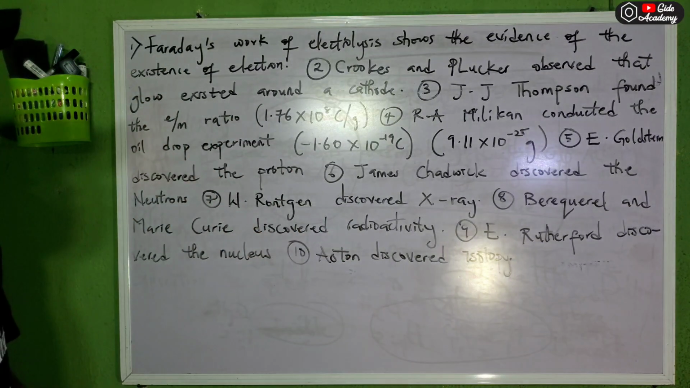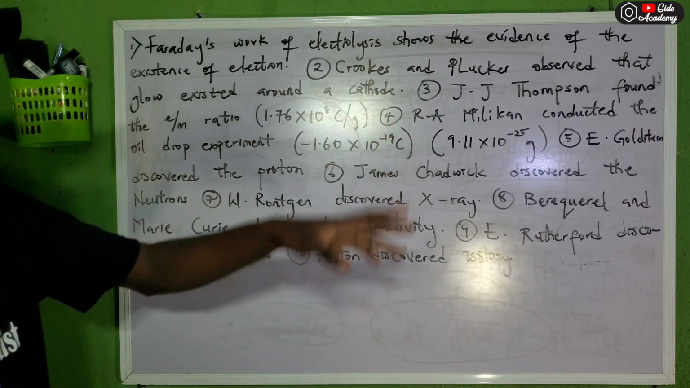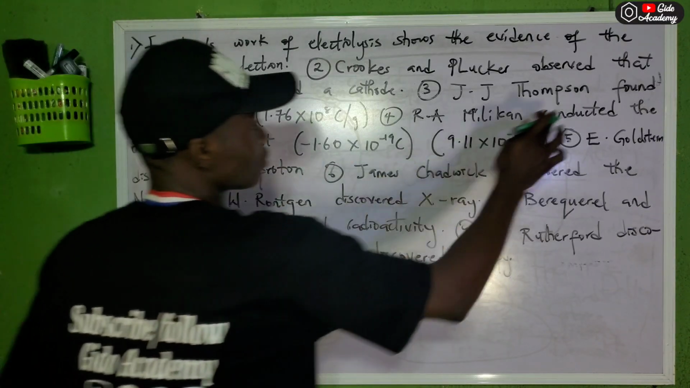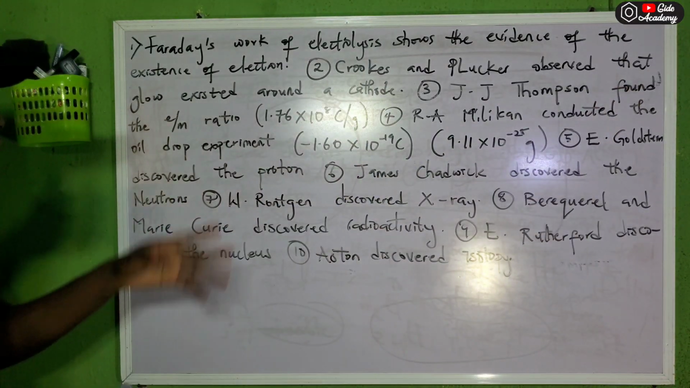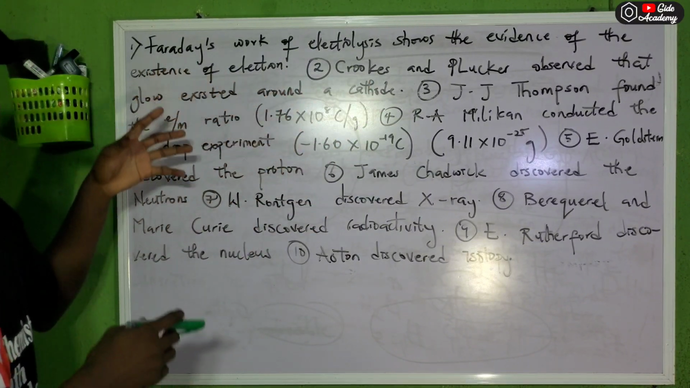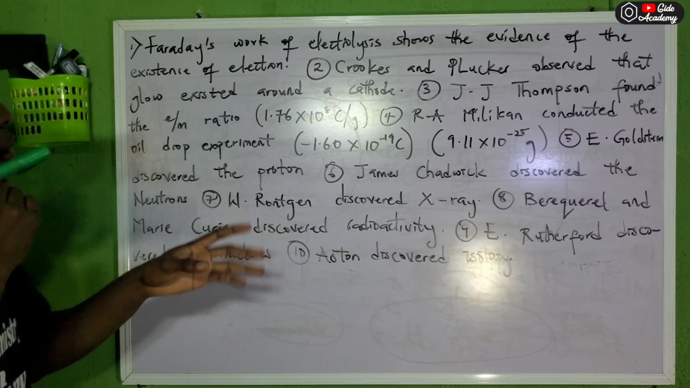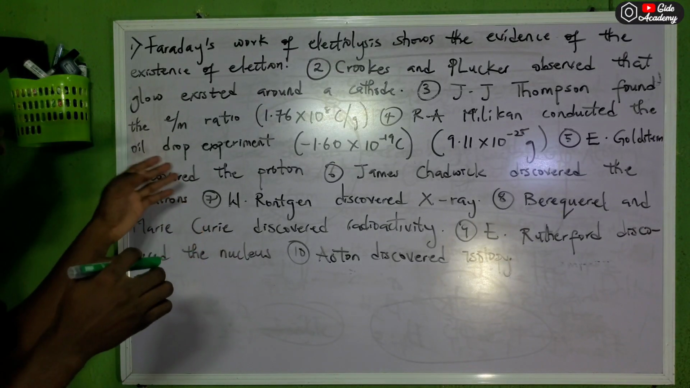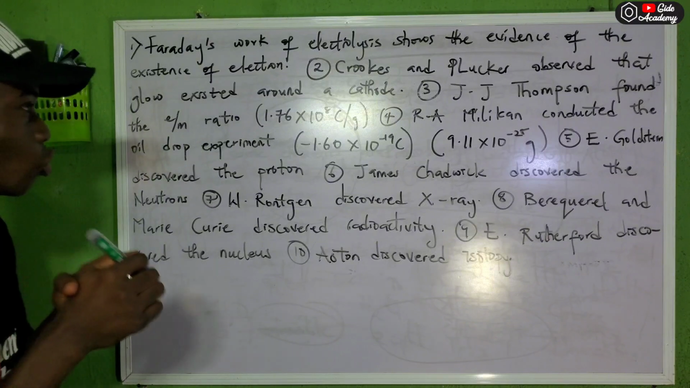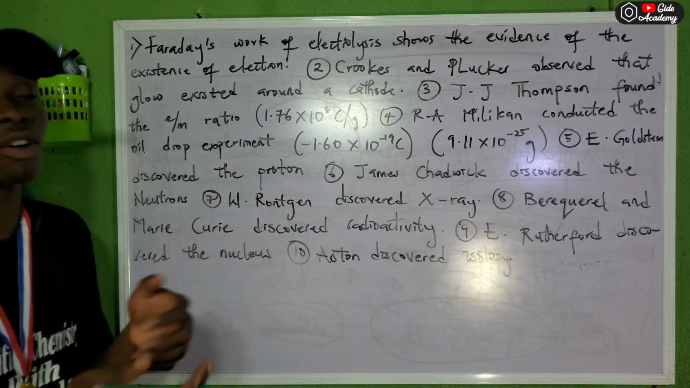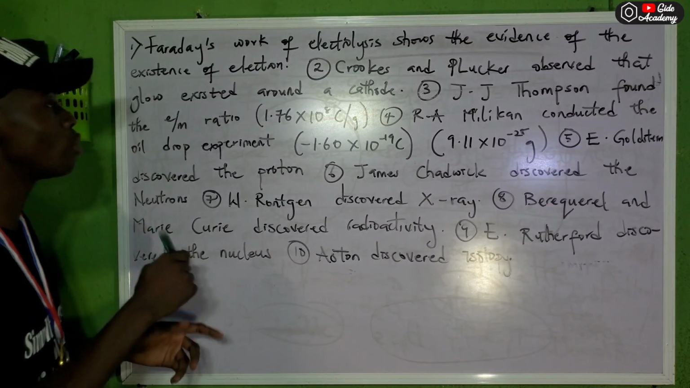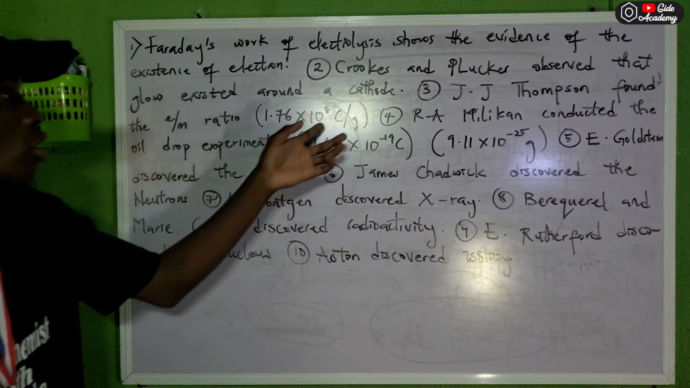The second one: Crookes and Parker observed that glows existed around a cathode, and this experiment was related to the proton. Then the third one: J.J. Thomson found the electron mass ratio to be this. Please take note. The electron mass ratio was discovered by who? The answer is J.J. Thomson. And what is the value? It is 1.76 times 10 raised to power 8 coulomb per gram.